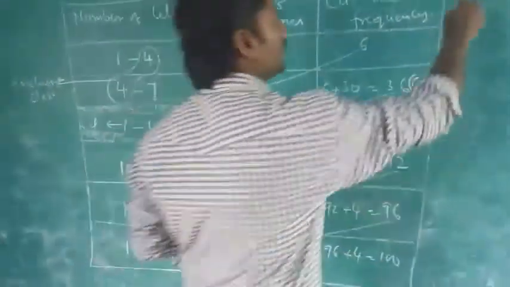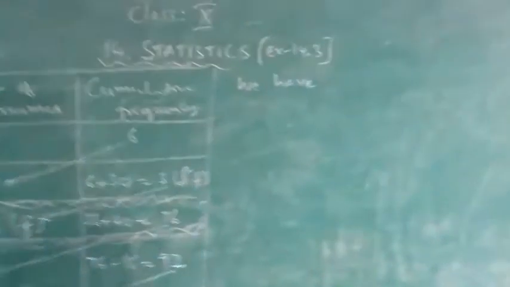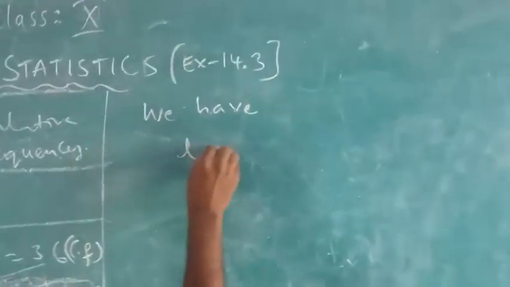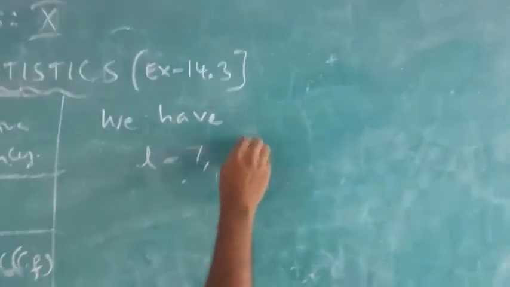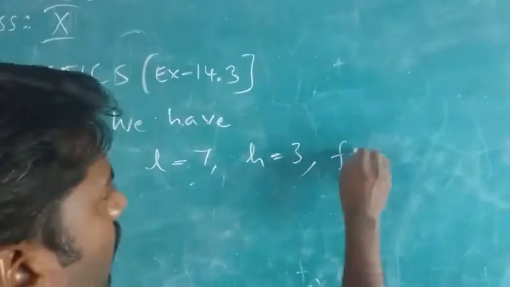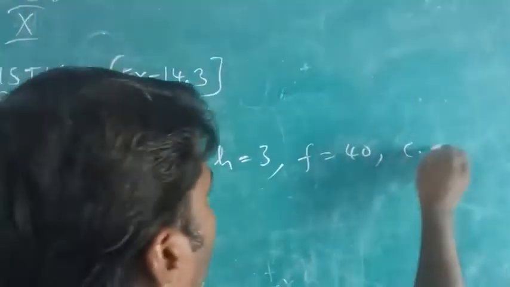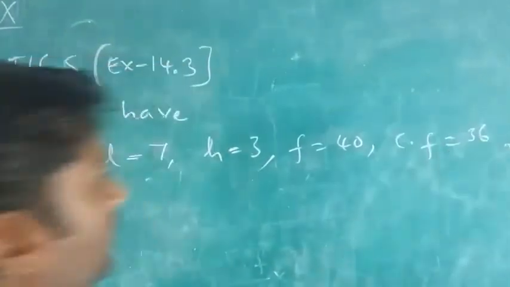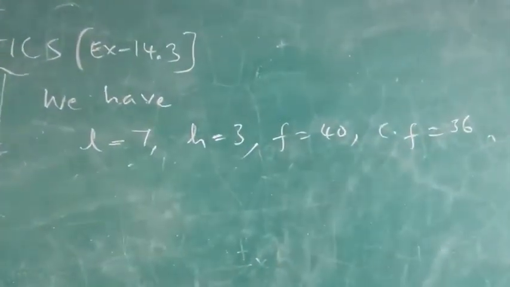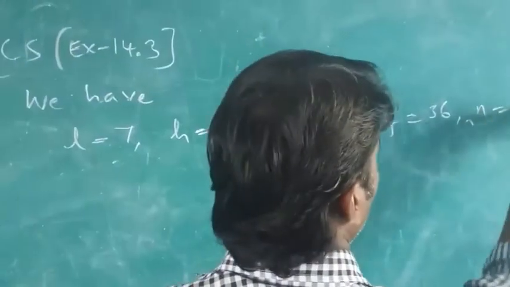Okay, children. Now what values do we have? Look at the board. We have L equal to 7. Height h is equal to 3, children. F is equal to 40. Okay, understand, children? CF is equal to 36. And next one, this is the N value. N is equal to 100.